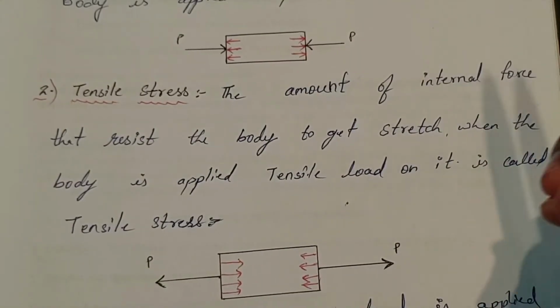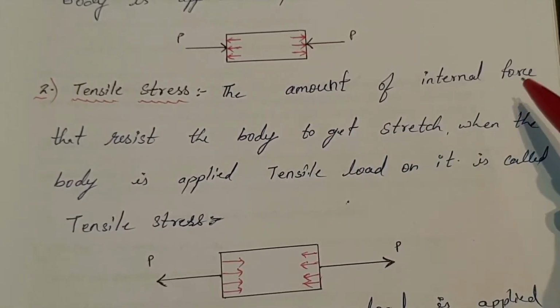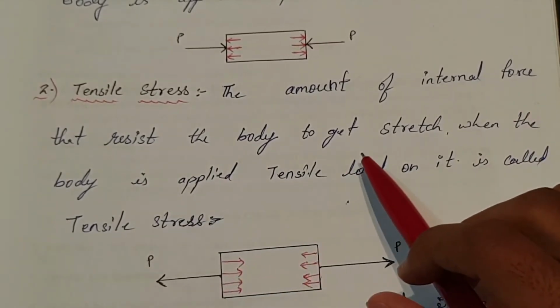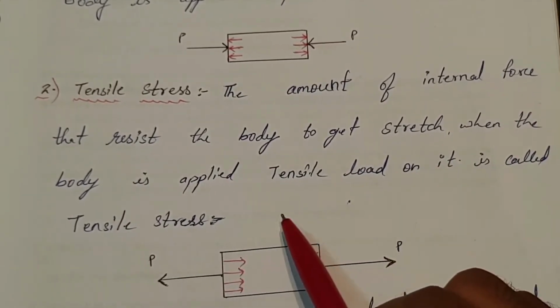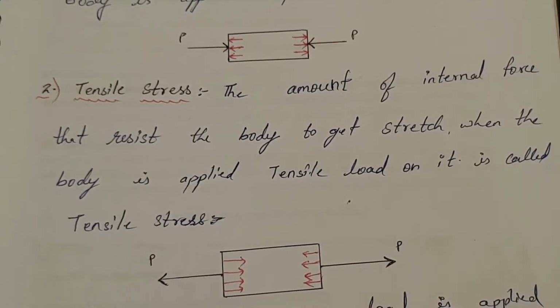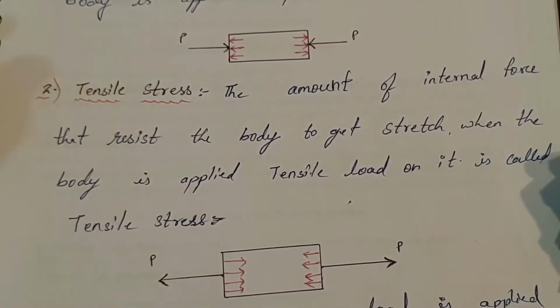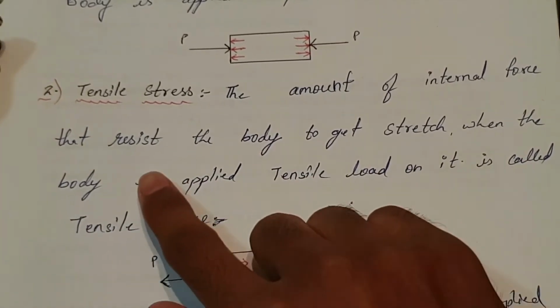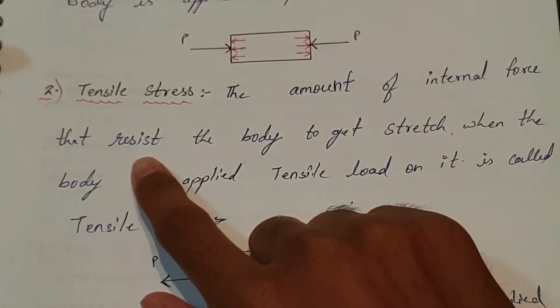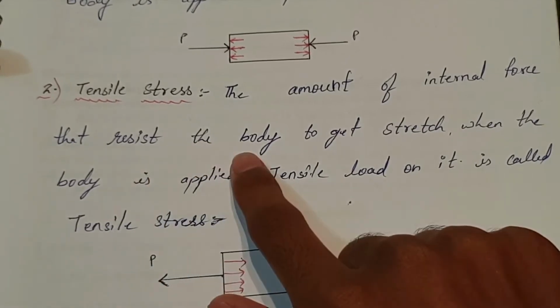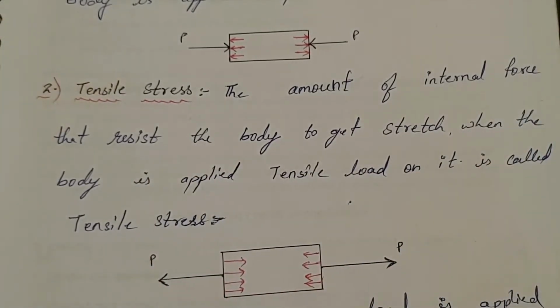Let's talk about tensile stress. The amount of internal force that resists the body to get stretched when a tensile load is applied on it. If a body has tensile load applied on each end, some internal force is developed that stops the body to get stretched, and it is known as tensile stress.